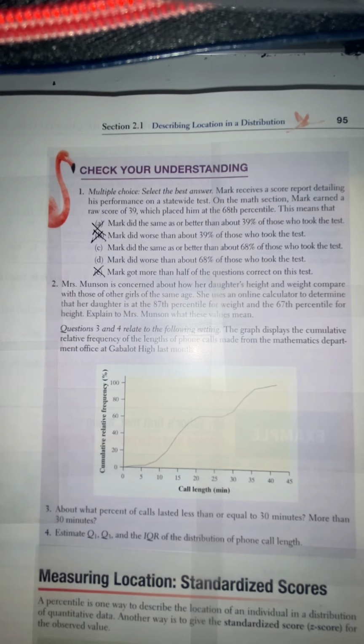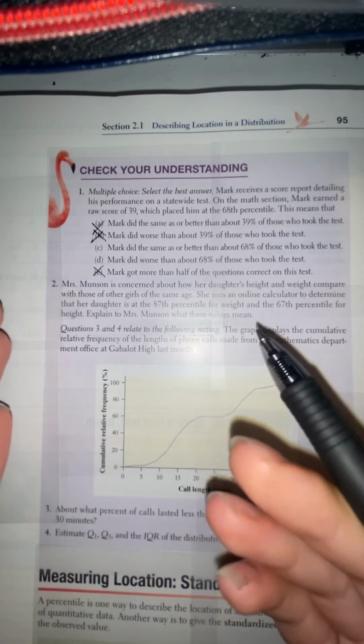They did the same, right? Because they all got a 39. But I'm assuming that there was variation. So one got less than 39, but they were all in the 68th percentile, meaning that Mark did better or the same as. So it depends, okay? So it would be C, right?